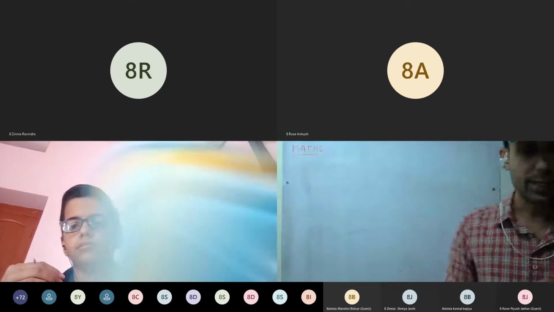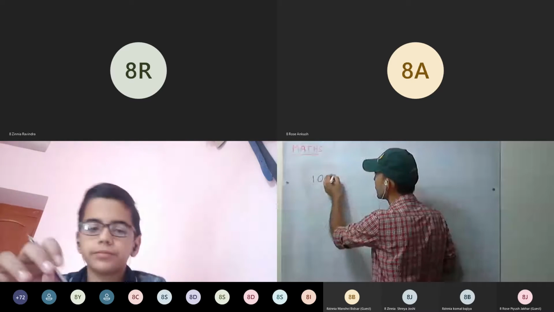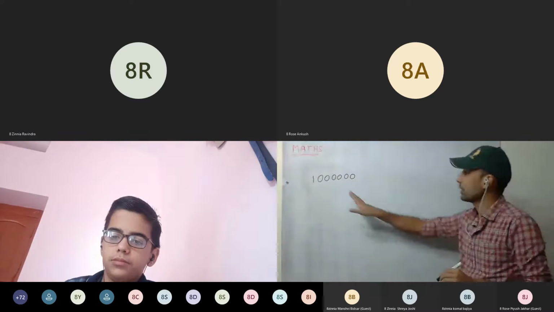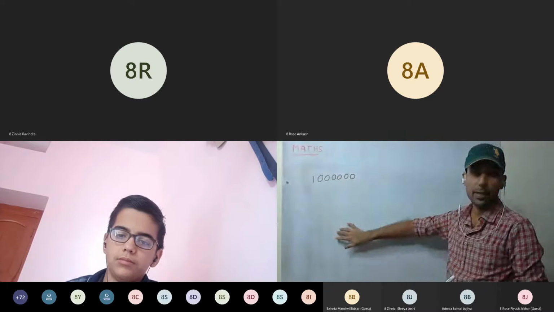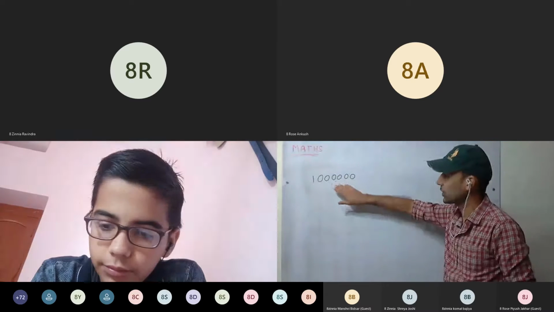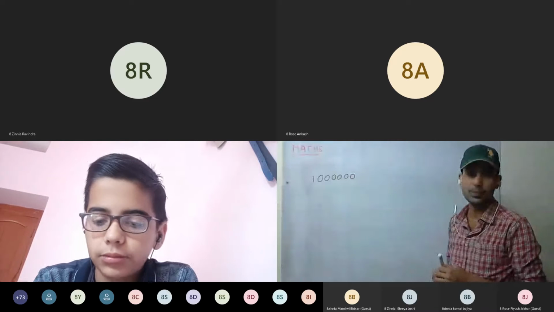Okay. See here. I take one question. 1, 2 zeros, 3, 4, 6 zeros. By prime factorization method, we can know whether it's a perfect cube or not. But by simple observation as well, we can tell whether it's a perfect cube or not. How?